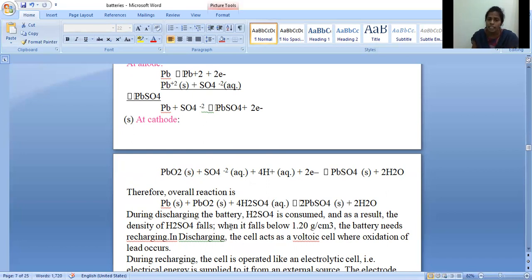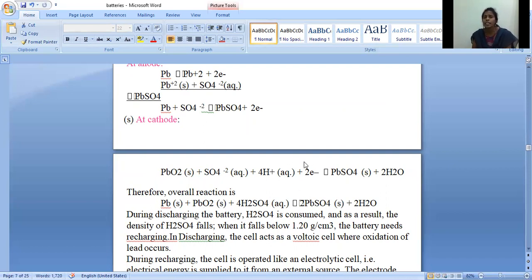So during discharging process, the sulfuric acid is consumed, and as a result, the density of sulfuric acid falls. See here in the forward direction, sulfuric acid is consumed. Whereas in the backward reaction, the products are converted to reactants, reactants are converted to products.